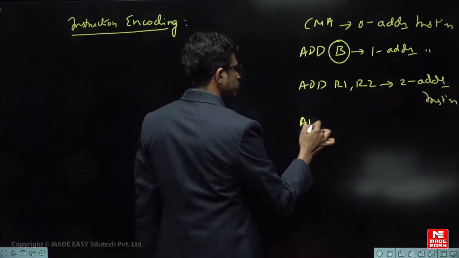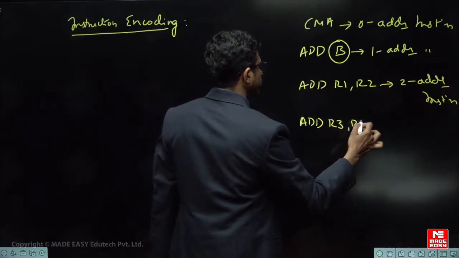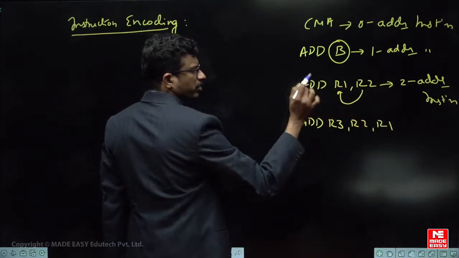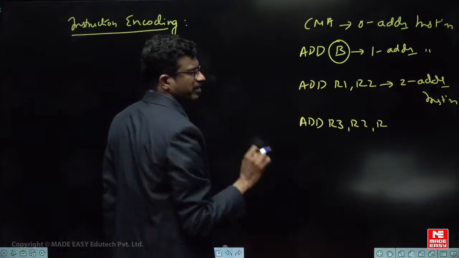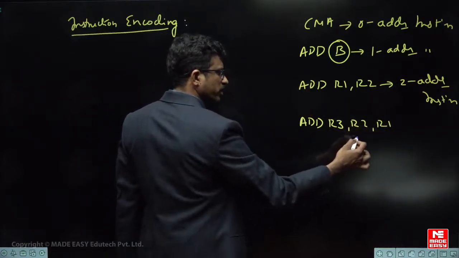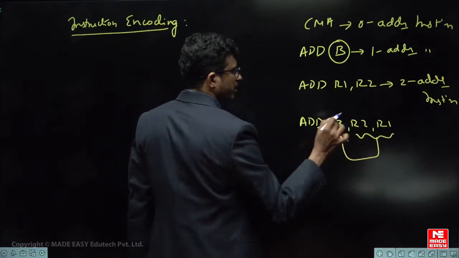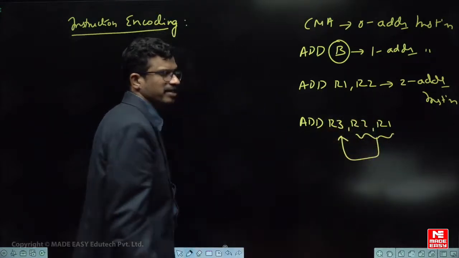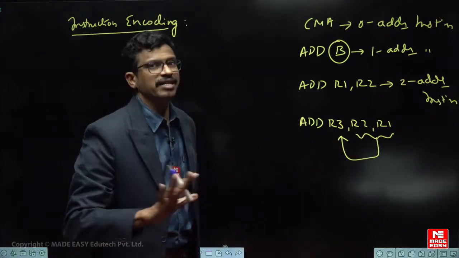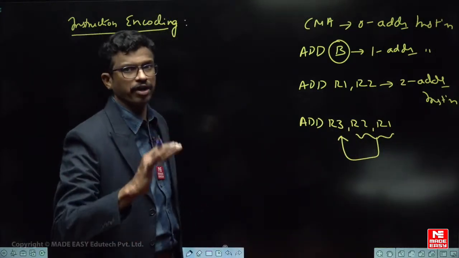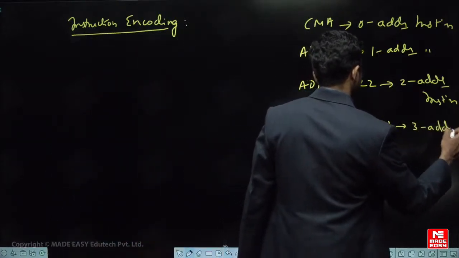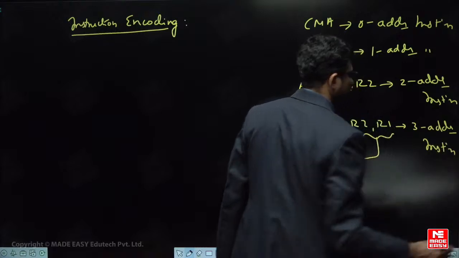And for example, the instruction may also have three addresses: ADD R3, R2, R1. What is the meaning of this? R1 plus R2, and the result is again stored in R1 only. And here, R1 plus R2, the sum of these two is stored in R3. So how many fields are there in the instruction? The field can be a register name, the field can be a memory address, anything. That is called the address, or simply the order of the instruction. So this is called what? Three address instruction. I hope you are able to understand this.